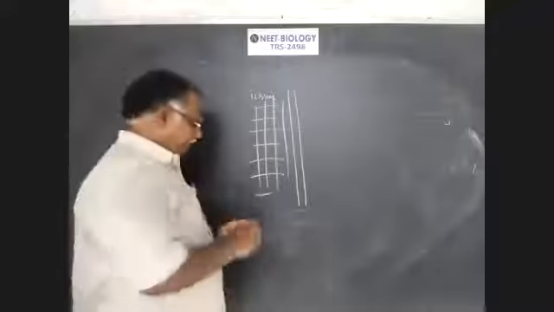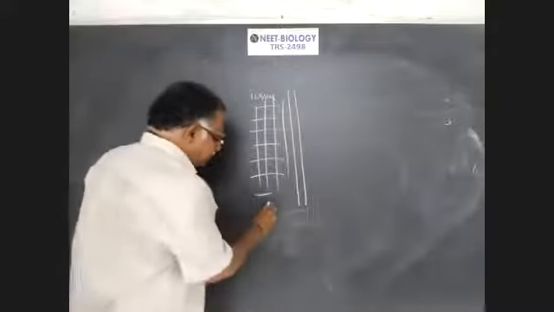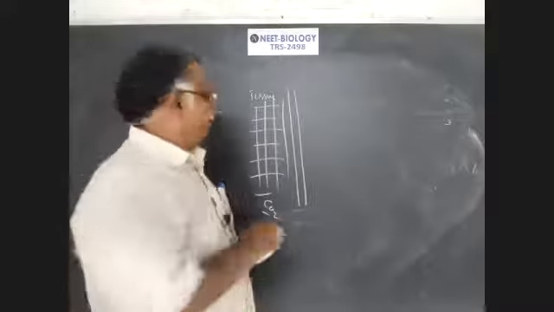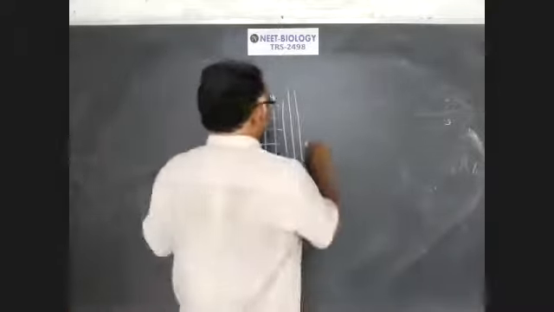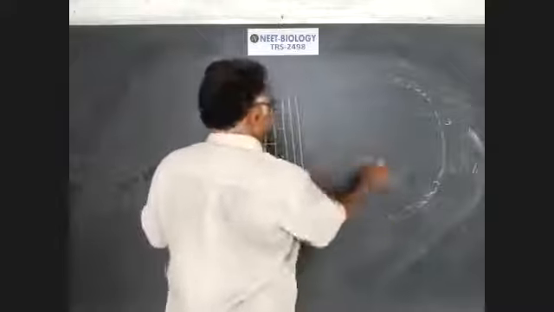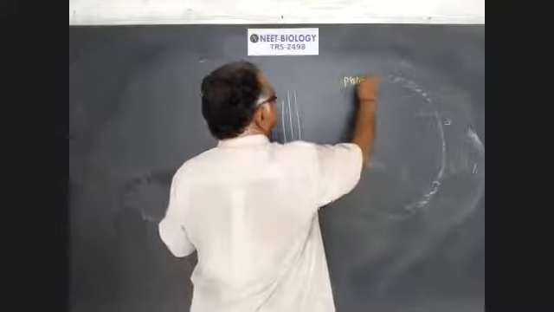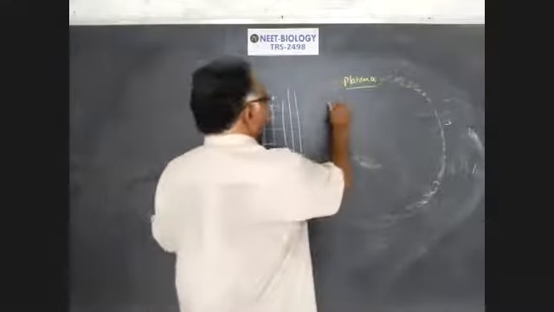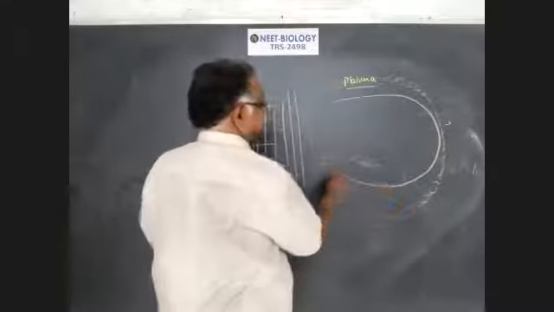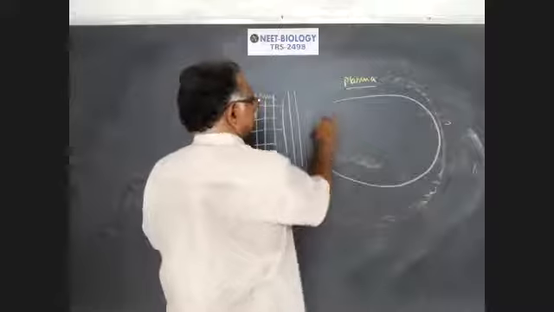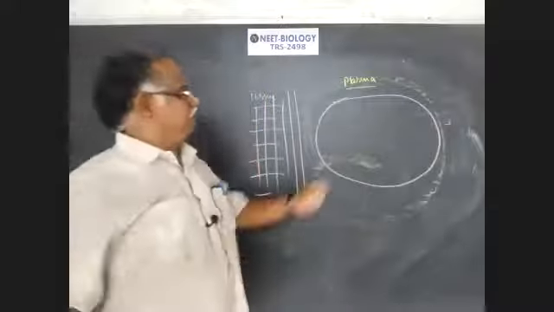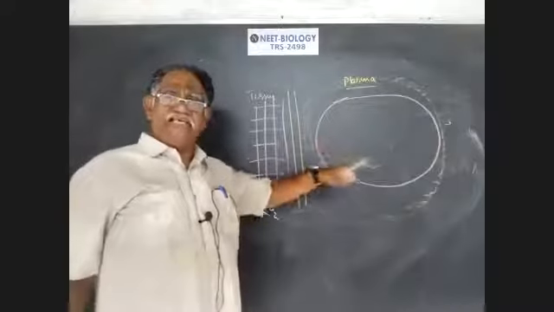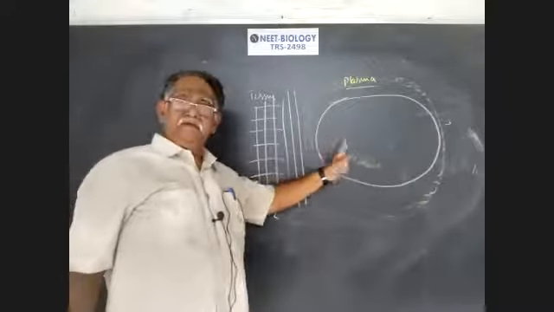In tissues, carbon dioxide is produced by catabolism. Now, this is blood plasma. This is RBC. Now, how are the gases exchanged between blood and tissues?